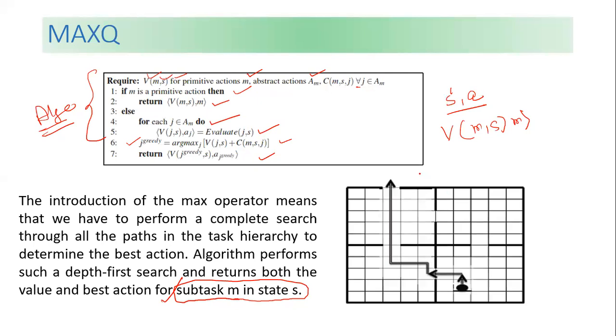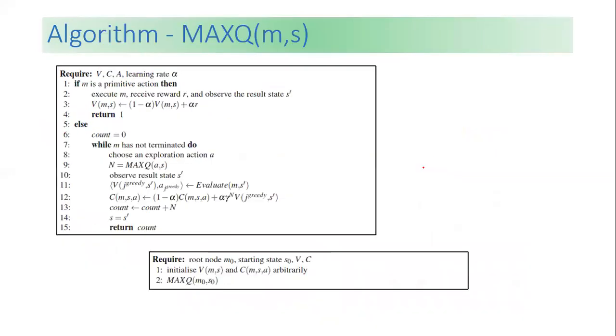Okay, the same example that we have been discussing previously: our agent is there. The agent is performing some actions, going this side, and here it also goes for some actions, but this is the appropriate one that we want, this is the goal state. Now this is the algorithm, how this will be going on. You just go through this algorithm. I will share this algorithm with you. You just use it with the help of a program, then you can understand.